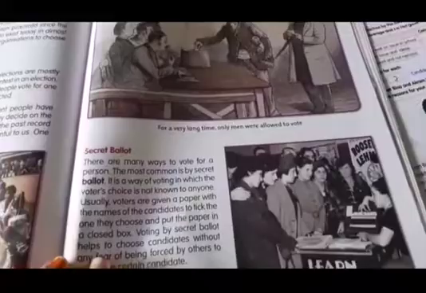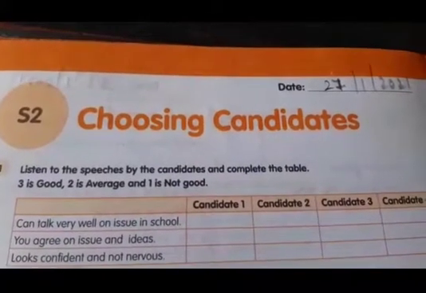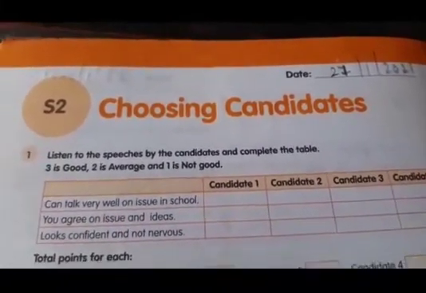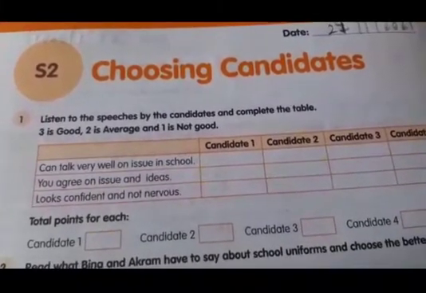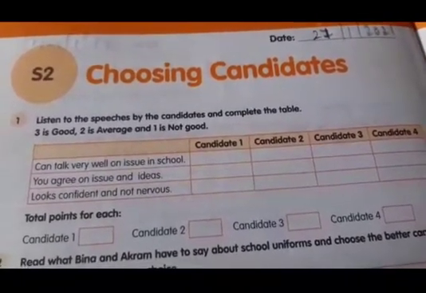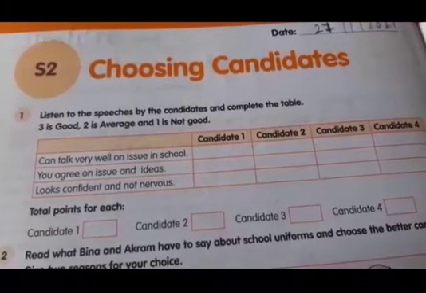Okay, this is S3, beta. We'll read afterwards. Take out your workbook now. See, beta, write today's date, 27-1-2021. S2, choosing candidate. See here next. Listen to the speech by the candidate and complete the table. 3 is good, 2 is average and 1 is not good.